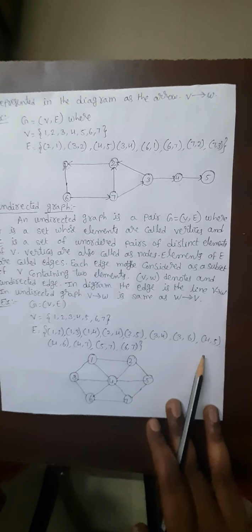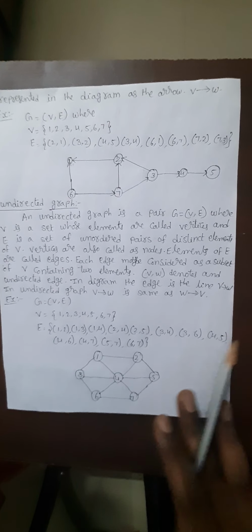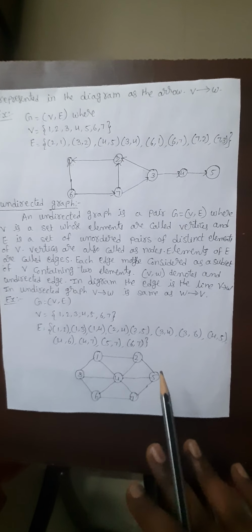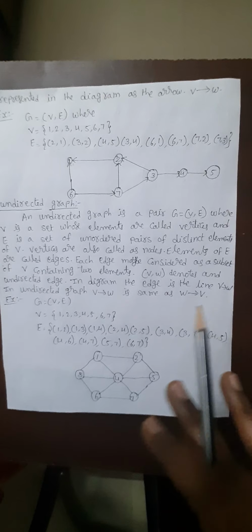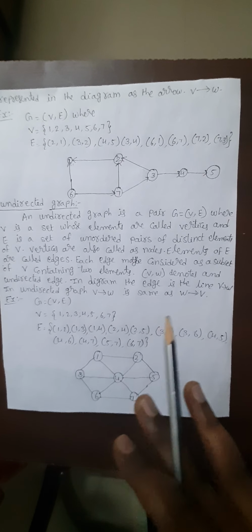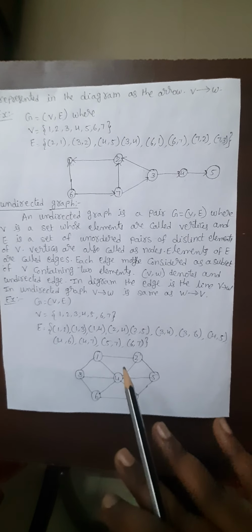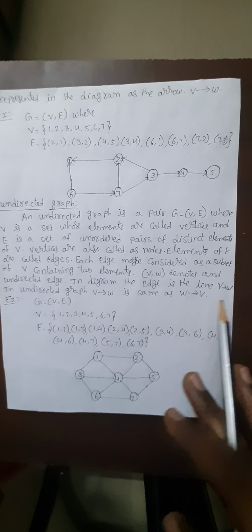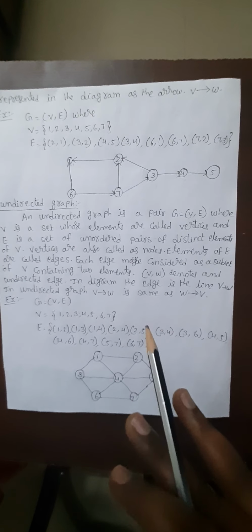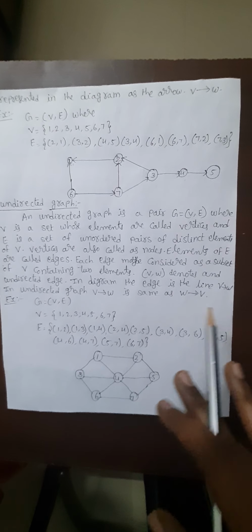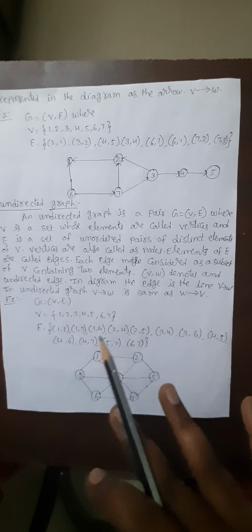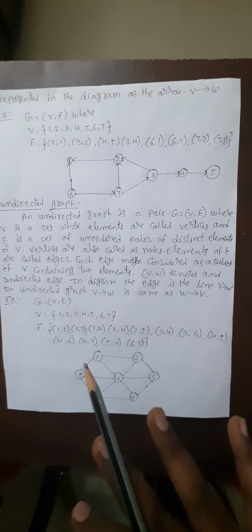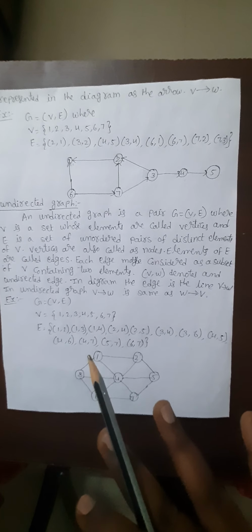And what is meant by an undirected graph is that an undirected graph also contains vertices as well as edges, where E contains a set of unordered pairs of distinct elements of V. That means vertices are also called nodes, and elements of E are called edges, and each edge may be considered as a subset of V containing the elements. Here (V, W) denotes the undirected edge.